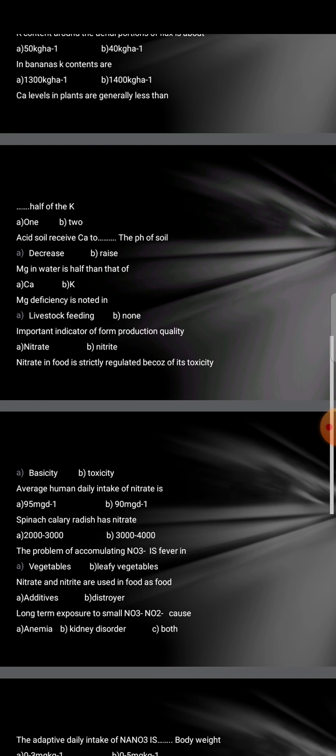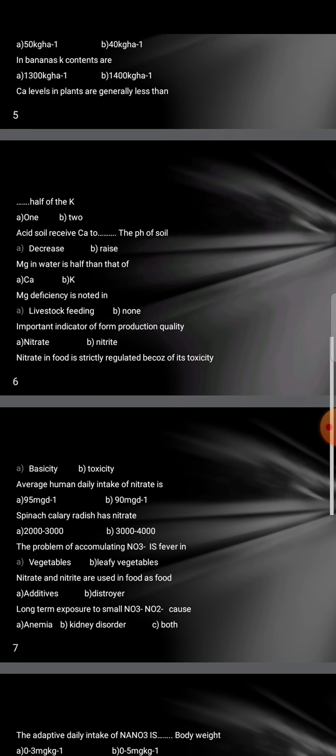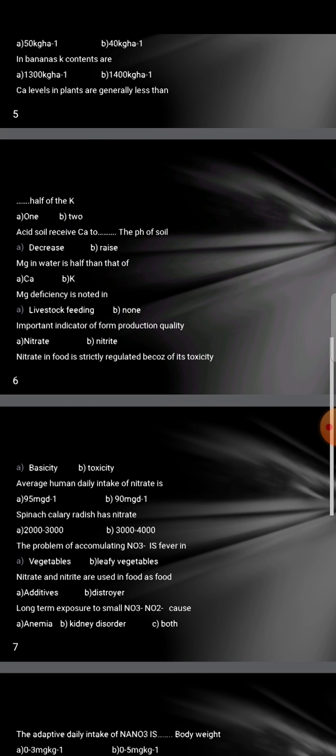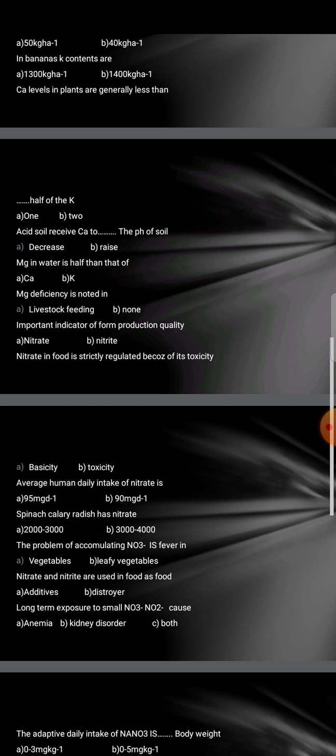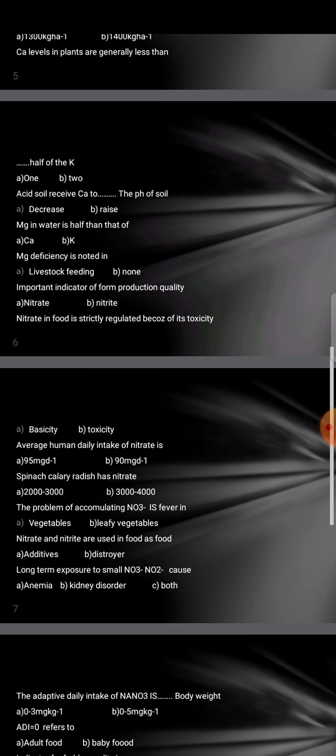Spinach, radish has nitrate 200 to 300 or 300 to 400. It will be 300 to 400. The problem of accumulating NO3 negative is favored in vegetables or leafy vegetables. It will be leafy vegetables. Nitrate and nitrite are used in food as additive or destroyed. It will be additives.